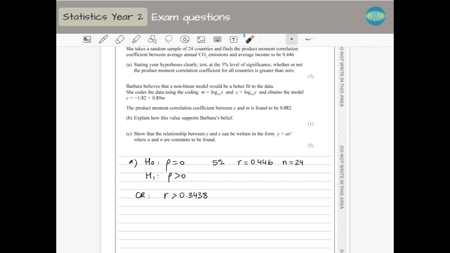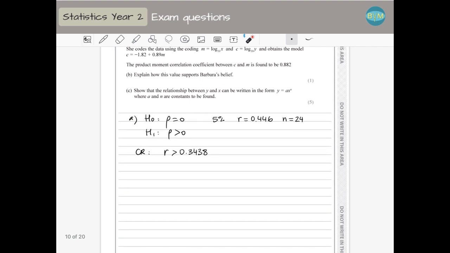The observed value is this one. So it falls in the critical region, yeah, it's greater than this value here. So my observed value is in the critical region, which means I'm going to reject H0, therefore accept H1.